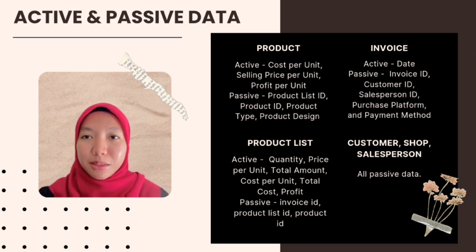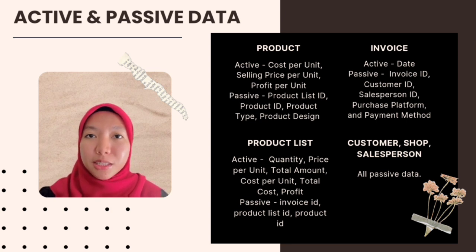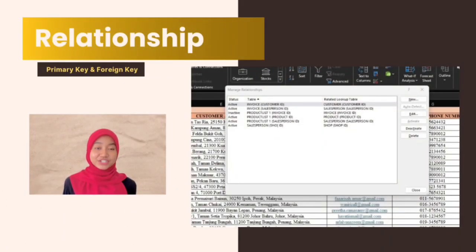Furthermore, for the invoice table, the active data is date, while the remaining data, invoice ID, customer ID, salesperson ID, purchase platform, and payment method, is the passive data. Lastly, for our customer, shop, and salesperson tables, all the data is passive data. As for the relationships, these are the relationships that have been made based on the ERD provided in the question.